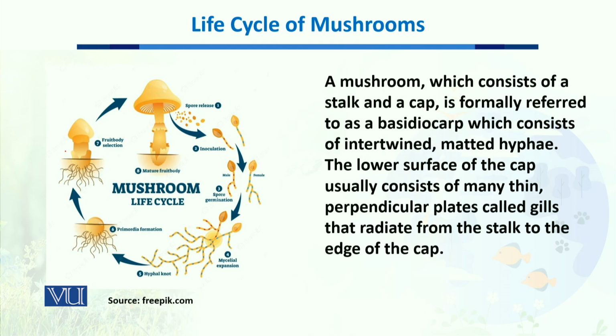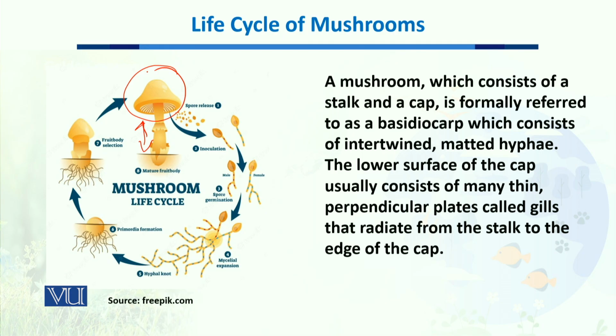The fruiting body contains a stalk as well as a cap. The stalk consists of intertwined, matted hyphae which are grouped together to form the stalk.